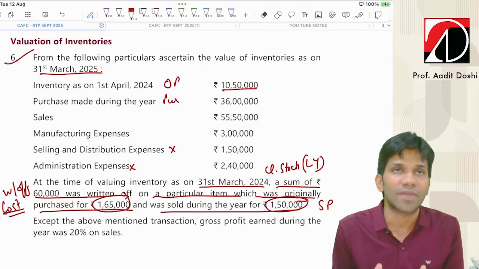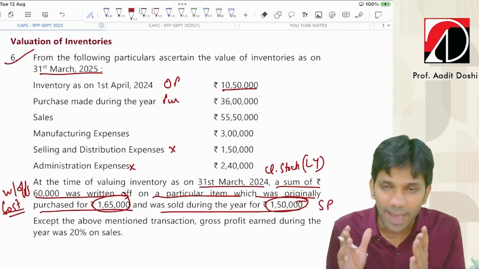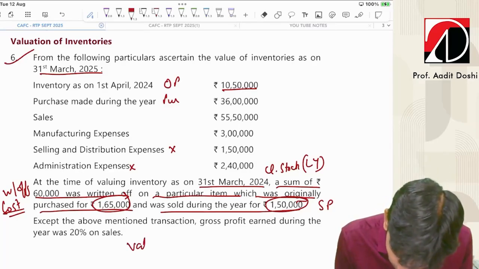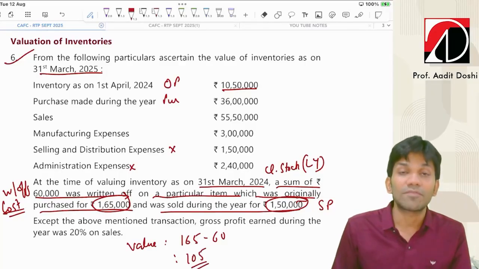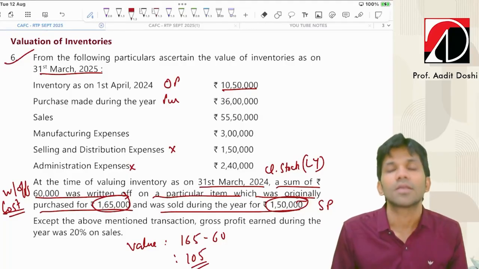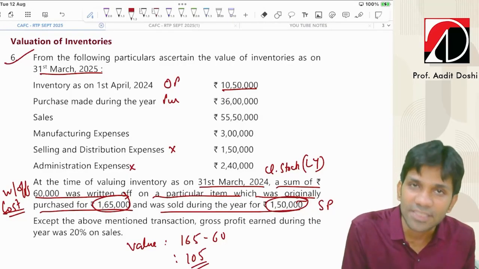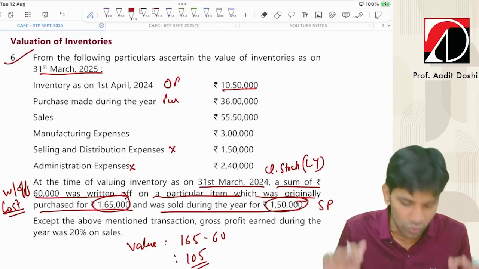So 1,65,000 we had purchased during the year. We feel that due to these abnormal goods, 60,000 will not be received. So what is the value actually? 1,65,000 minus 60,000. The value is 1,05,000. So when we were valuing closing stock of last year, we had purchased certain goods costing 1,65,000. We had written it off by 60,000. So the value we had ascertained is 1,05,000, and it was sold for 1,50,000 during the year.